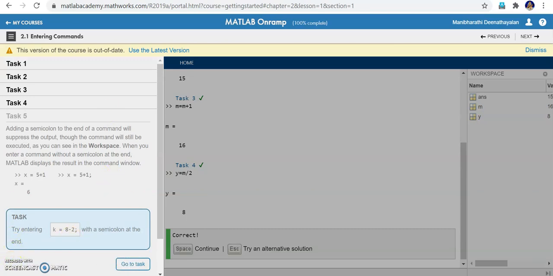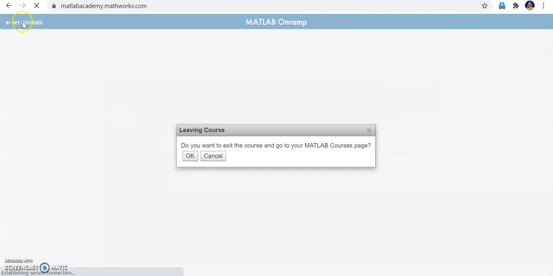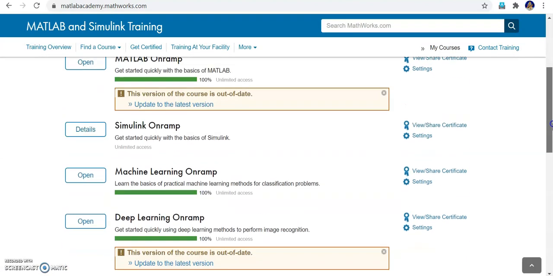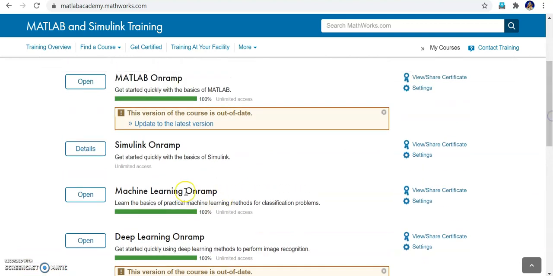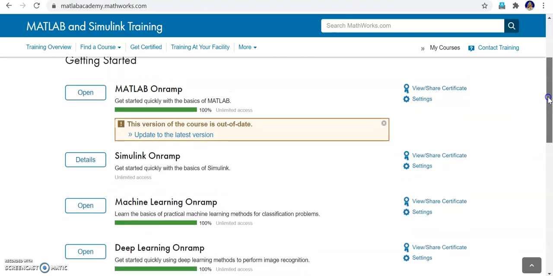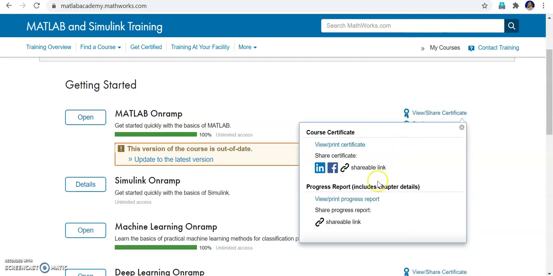You can pause, and you can log into the course anytime, right? I'm going into the My Courses section. In My Courses, I will show you the certificates. Likewise, you can do any courses: deep learning, machine learning, Simulink Onramp. These are very interesting, very easy, and you can learn very easily. So you can see the certificate. I will open and show the certificate.